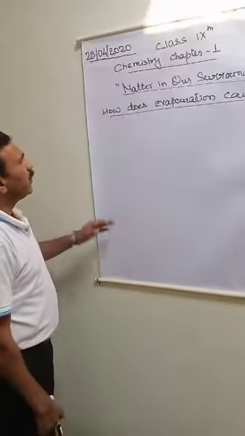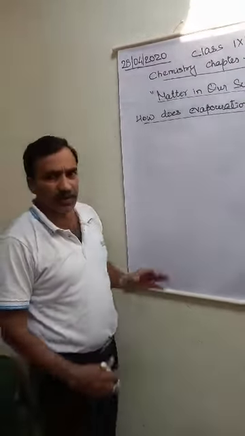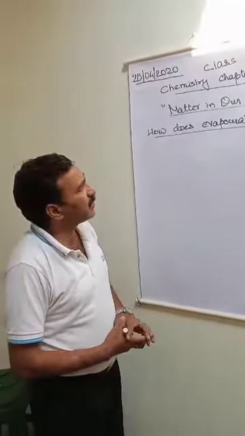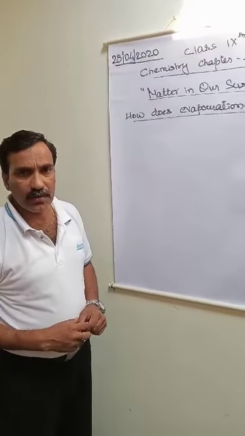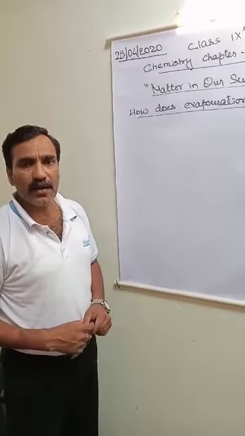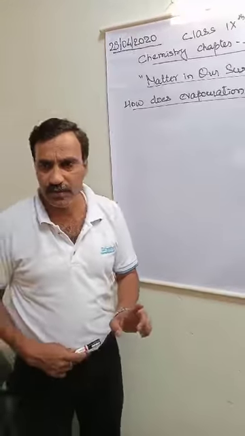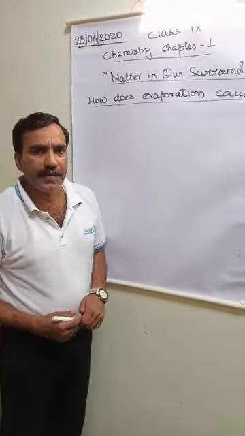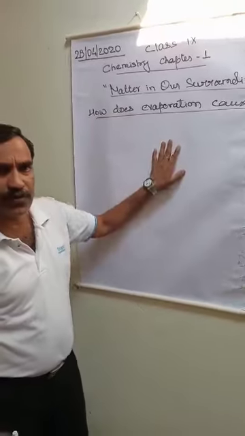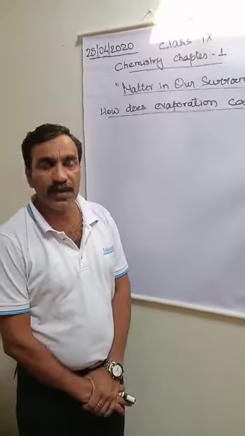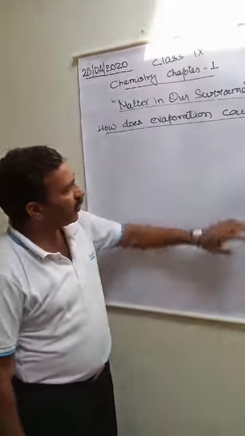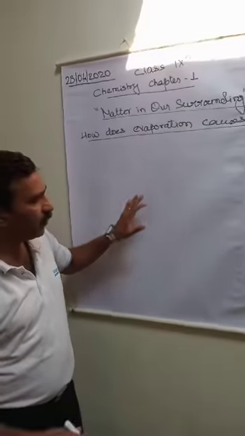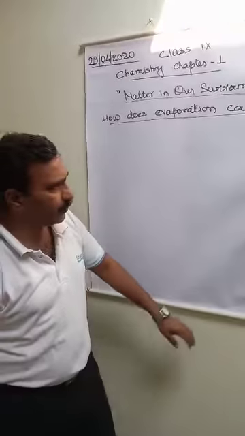In winter season, we used to wear warm clothes, but in summer season, we used to wear cotton clothes. Why does it happen so? In summer, we wear cotton clothes instead of warm clothes because these cotton clothes make us feel better.